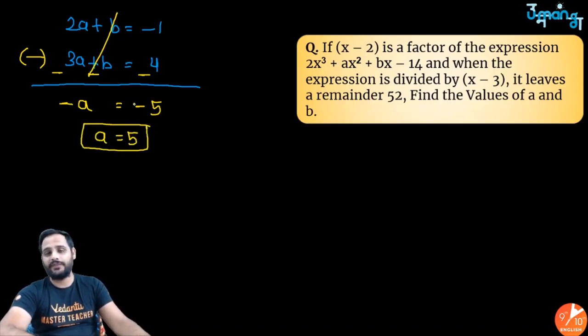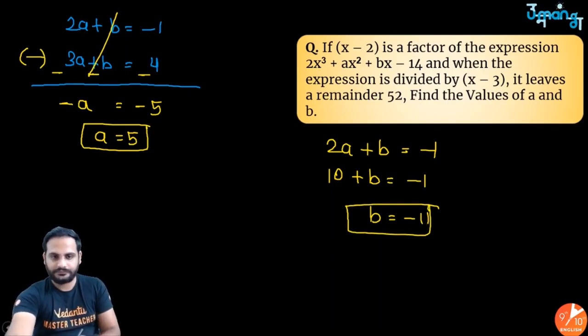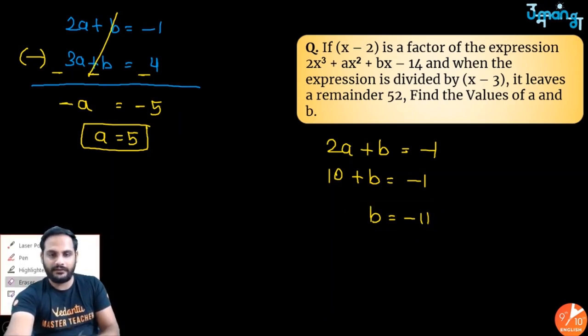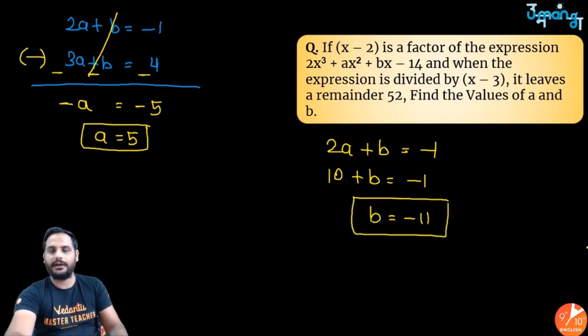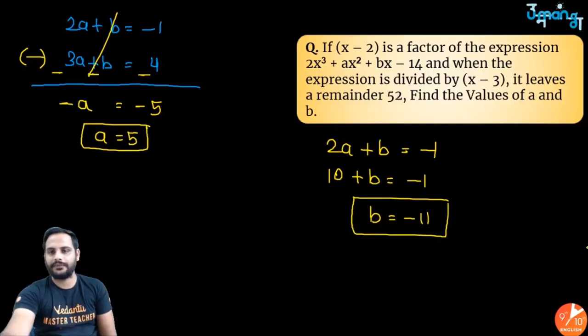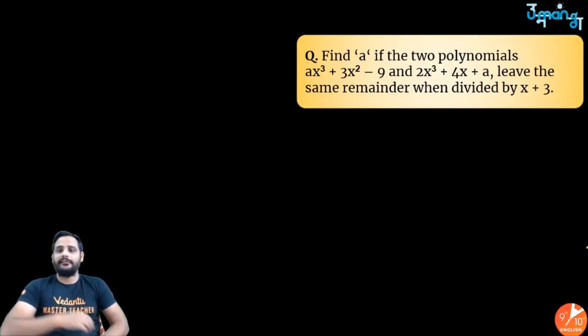Put this value of a equal to 5 in any equation, suppose in the first one. So 2a plus b is minus 1. So 2 into 5 is 10 plus b is minus 1. Shift 10 over there, b is equal to minus 11. So you have got a equal to 5 and b equal to minus 11. This will be your correct answer. a is equal to 5 and b is equal to minus 11. Got it? चलो नेक्स्ट क्वेश्चन देखते हैं बेटा, ध्यान से सुनना ये वाला क्वेश्चन, वेरी गुड क्वेश्चन.